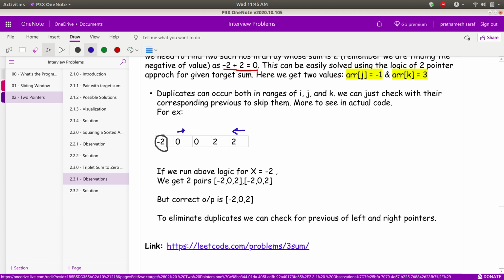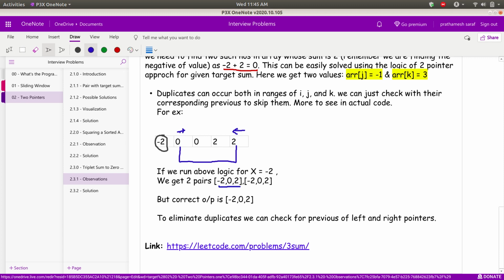Now I need to find two such numbers whose summation would give me 2, because my x is -2, so my -x would be 2. So at the first trial itself, I find these two numbers, that is 0 and 2, to give the sum 2. So my first triplet would be -2 0 2.